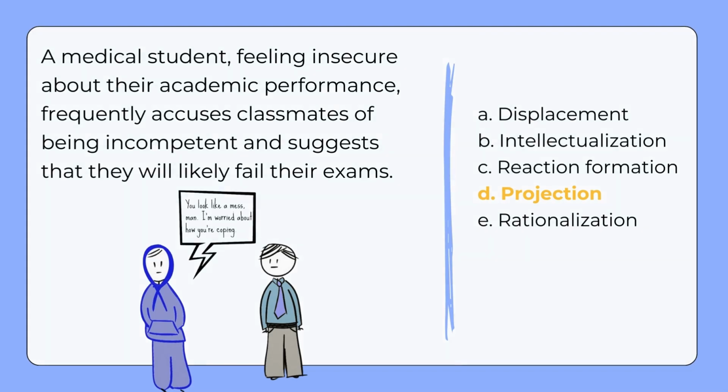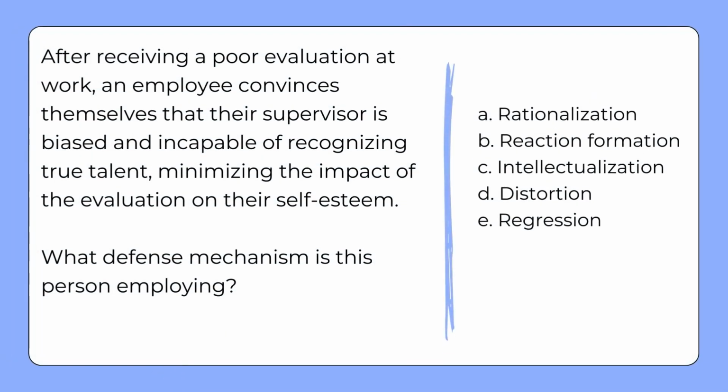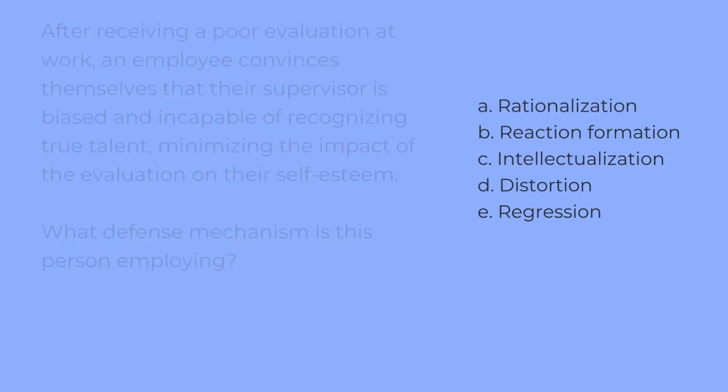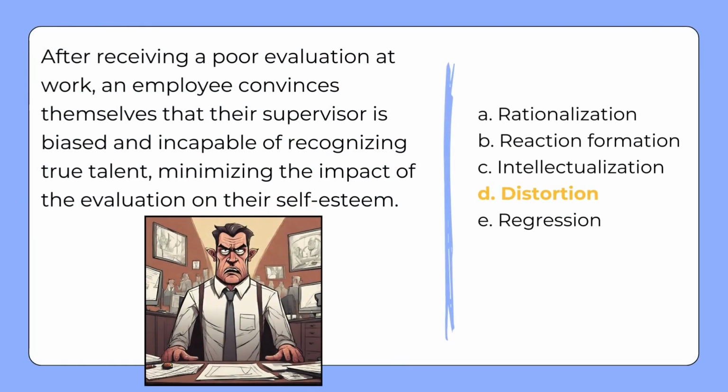After receiving a poor evaluation at work, an employee convinces themselves that their supervisor is biased and incapable of recognizing true talent, minimizing the impact of the evaluation on their self-esteem. What defense mechanism is this person employing? The correct answer is distortion. The individual's reshaping of the evaluation as a result of bias, minimizing its impact, aligns with the defense mechanism of distortion.